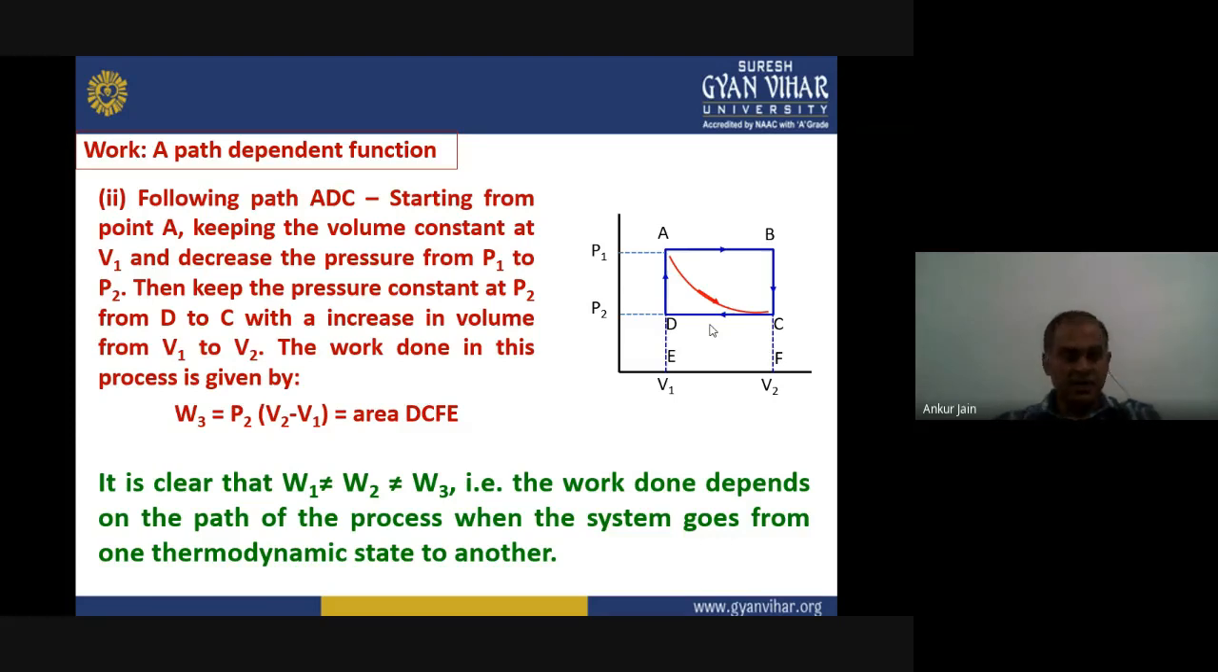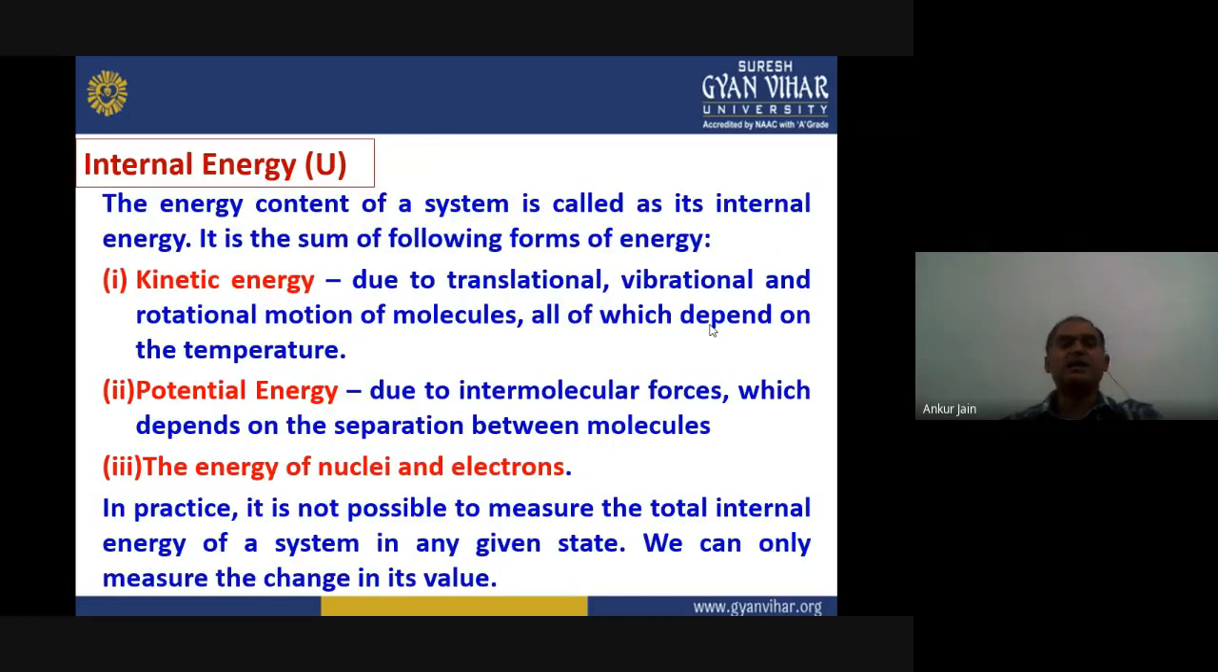This is the property of the work done on the system or by the system. Now we will define the second term, that is internal energy. What is internal energy? Actually, the total energy content of any system is defined as its internal energy. And what are the components of this internal energy?